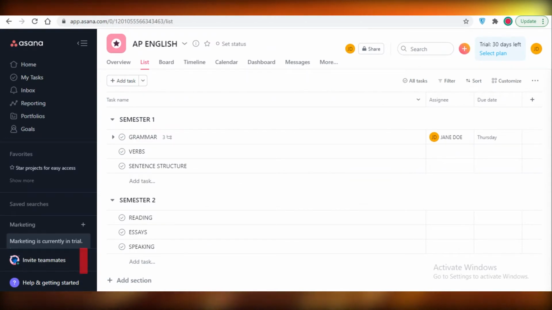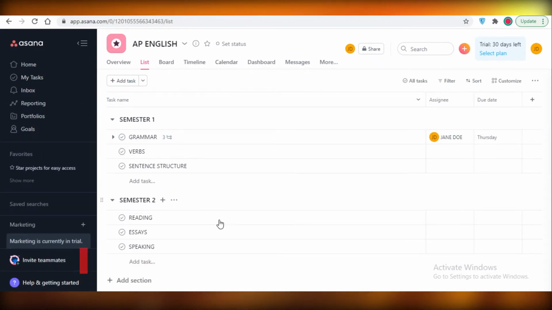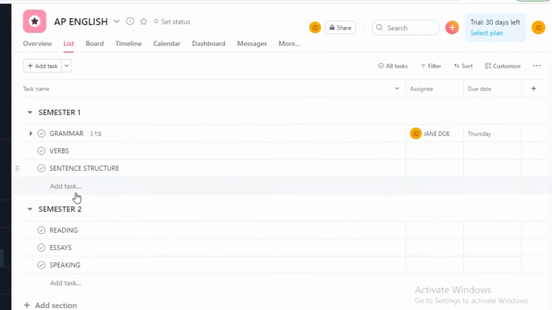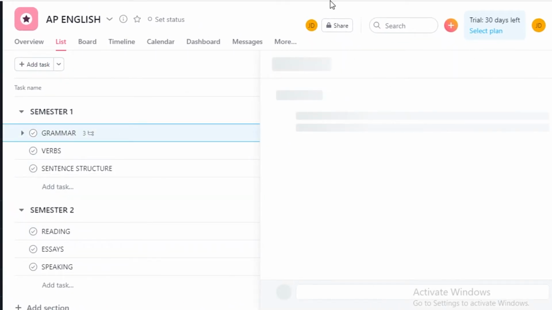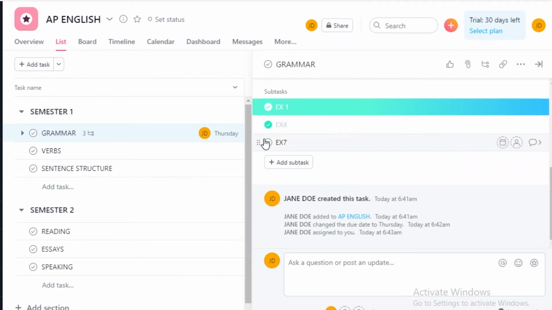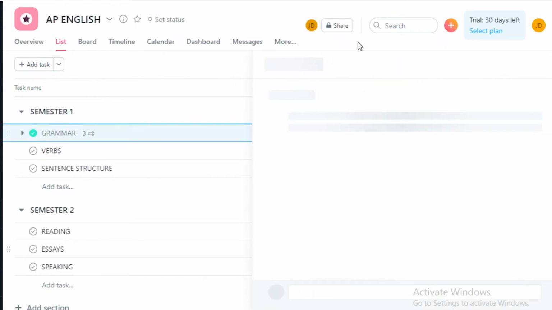Now moving on to Asana. This is what the Asana platform looks like. This is a basic board on the Asana platform. Over here, it's just the same as the previous two. You have a basic section and you have tasks within that section. And in a task, you can create subtasks like this, and a subtask can be marked off once it is completed. And then once you've completed all the subtasks, you can mark off your task as complete as well, like this. And it's the same as the other two.